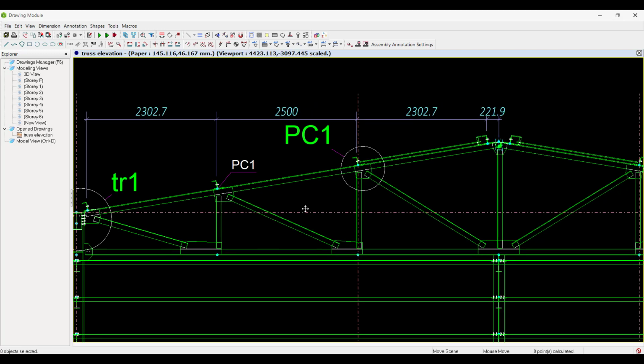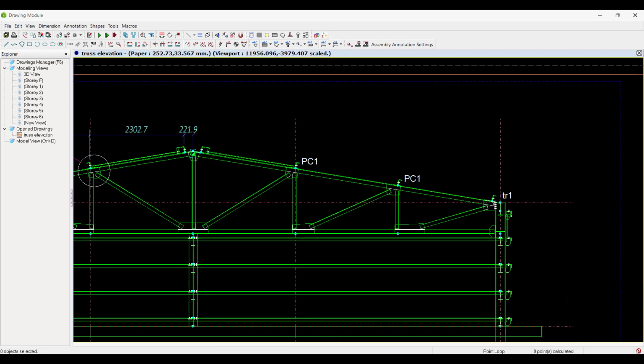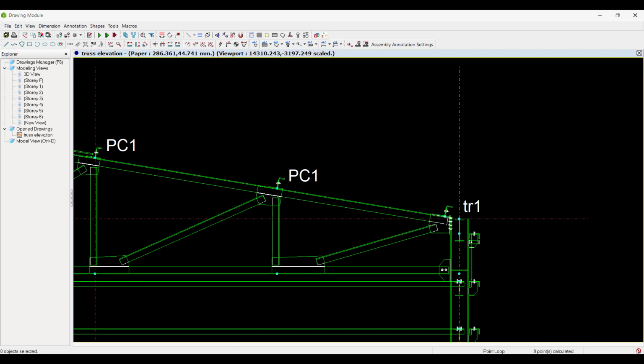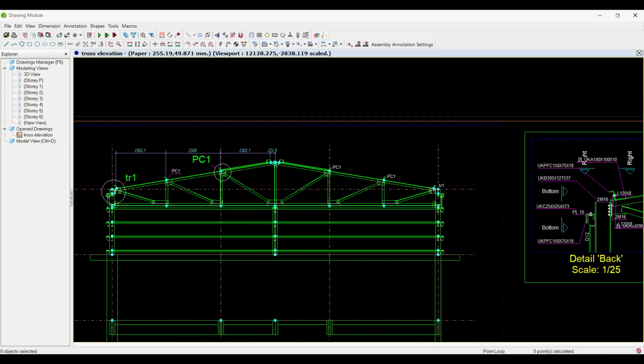TR1 and PC1. But what it also knows is that this connection is also similar. So PC1 and PC1 here are the same. Similarly over here, they're the same. And again at the end here, so we understand what's similar. So the connection grouping, so intelligent grouping has also been carried out. So it understands how you're connecting things and what's similar, and then it's providing those references as well.